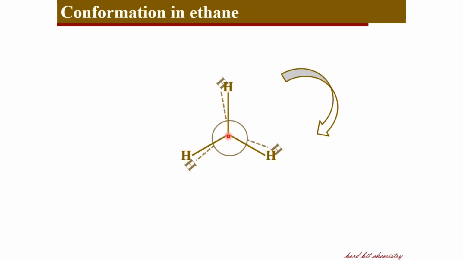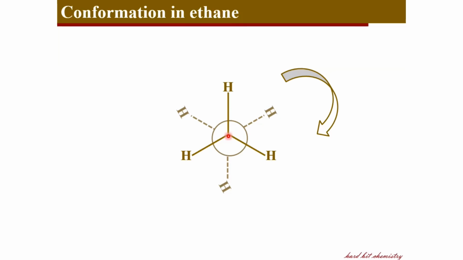And at a certain angle of rotation, I reach a conformation like this, where the hydrogens on the front and the back carbons are placed on the same line. And again when I rotate this conformation through 60 degrees, I get a new orientation, a new conformation. And again I rotate, I get this conformation, and this is changing. Whenever I rotate, I get newer and newer structures which are different conformations or conformers.